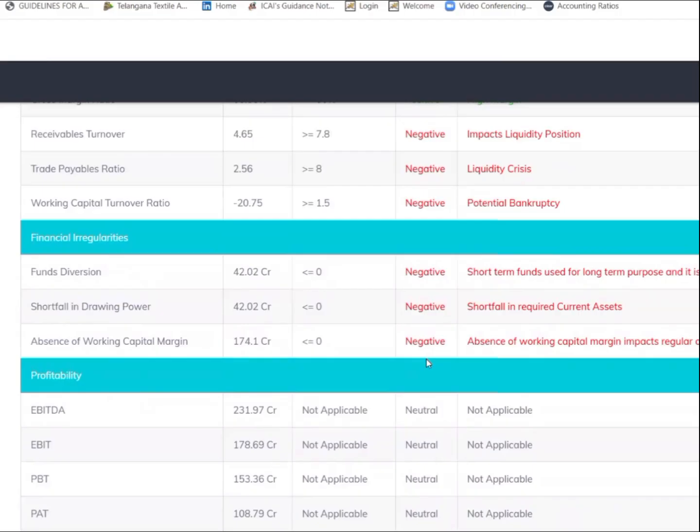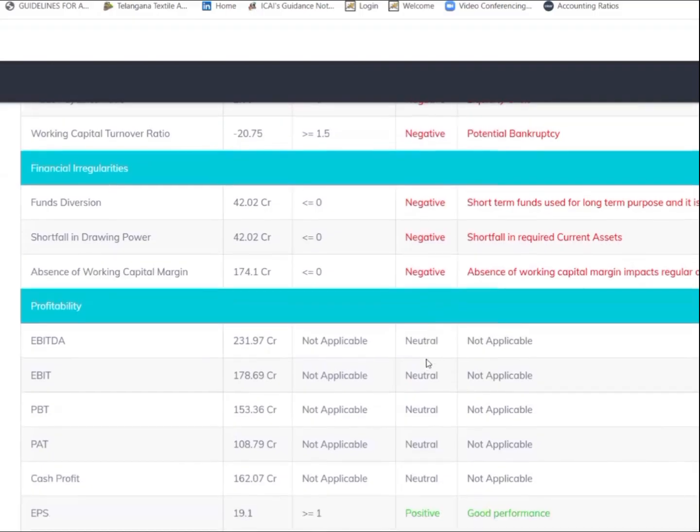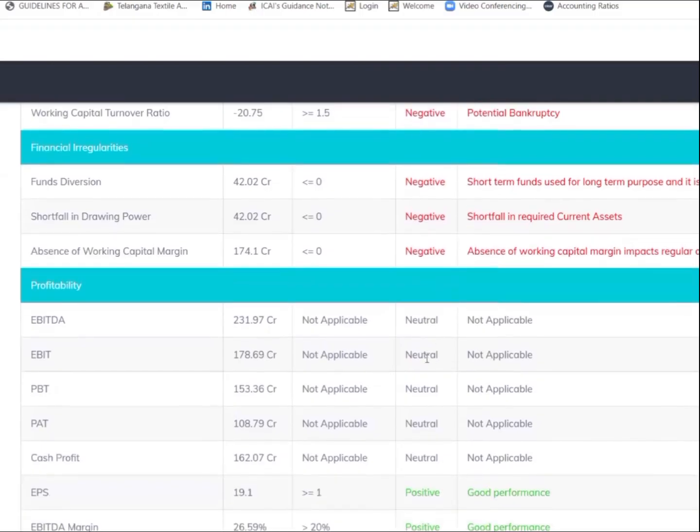It should be 1.33. In that, one is the loan amount, and 0.33 is the working capital margin money to be brought in by the company. So here, financial irregularities: funds diversion 42.02, shortfall drawing 42.02, absence of working capital margin 174.110 crore. This 42.02 crores, the company has diverted the working capital loan from the bank and invested in long-term assets. That is the reason why the company has been categorized as a defaulting company.